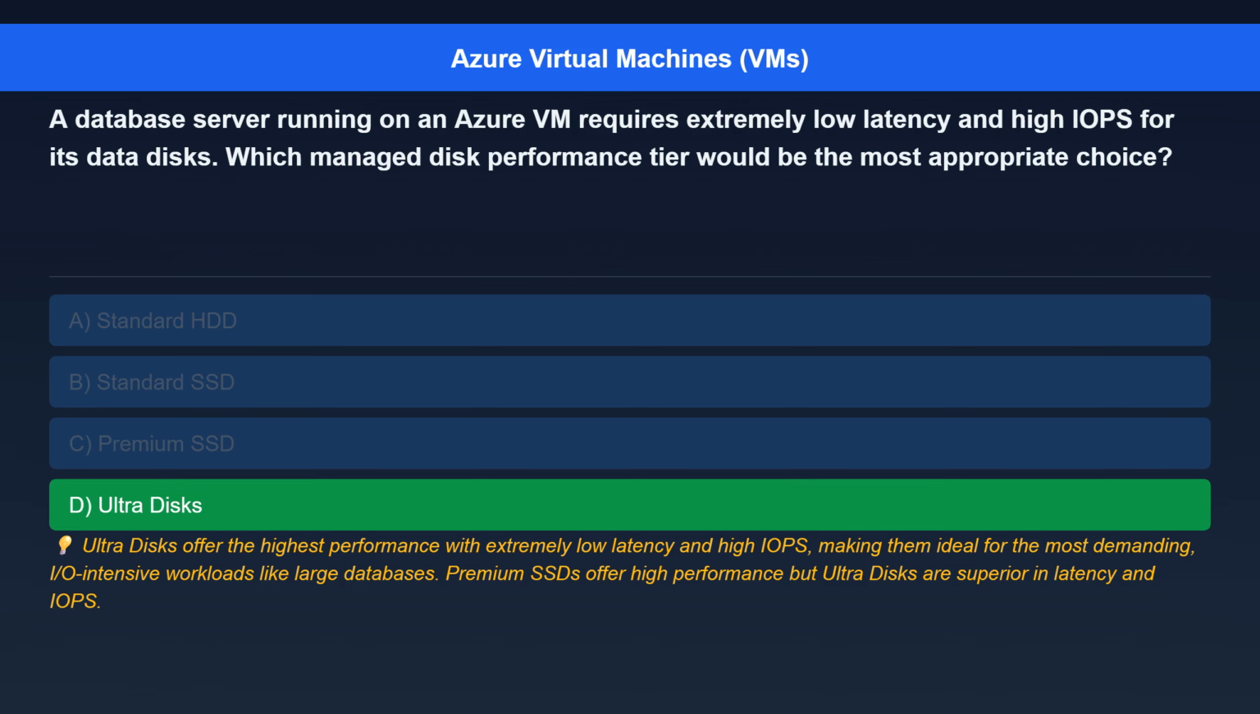The correct answer is Ultra disks. Here's the explanation. Ultra disks offer the highest performance with extremely low latency and high IOPS, making them ideal for the most demanding I/O-intensive workloads like large databases. Premium SSDs offer high performance, but Ultra disks are superior in latency and IOPS.